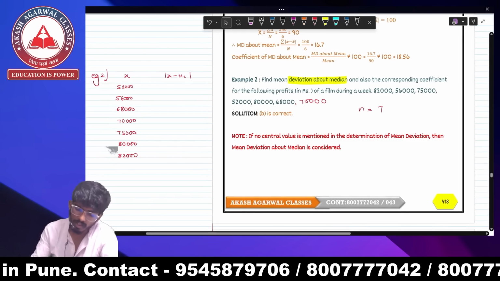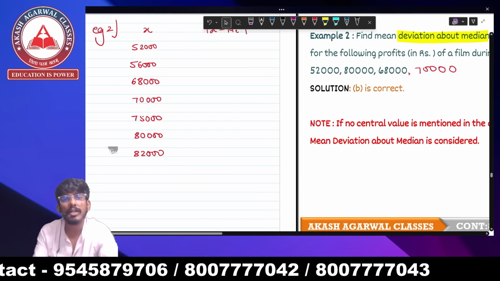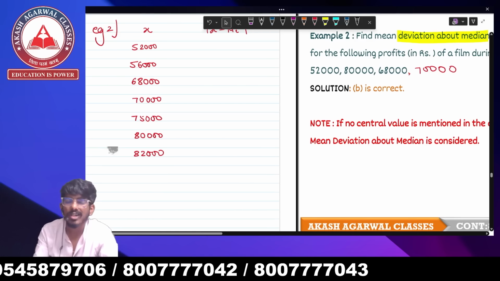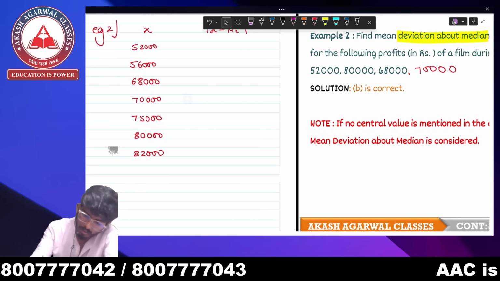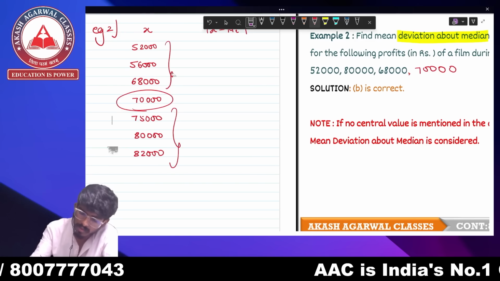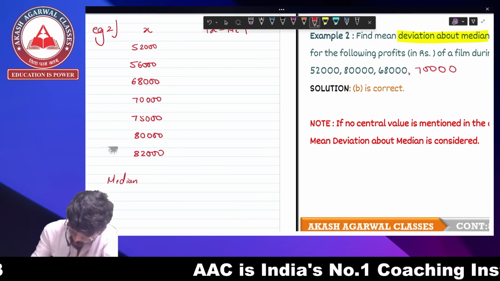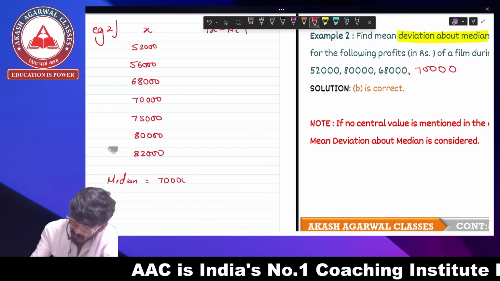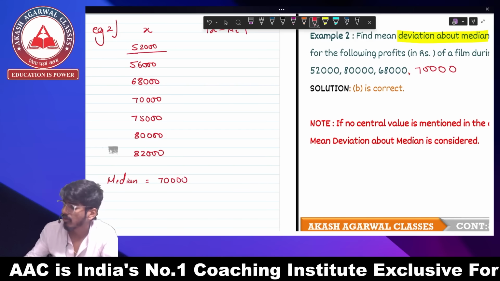So now I have to find the median. What is the median? We know it is the center one, the central observation. So what is going to be the median? 3 over here, 3 over here. So the median is going to be 70,000.